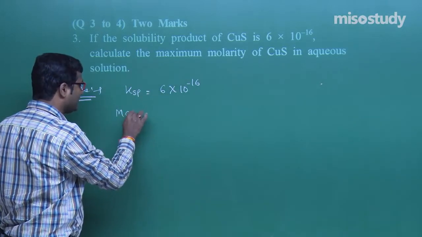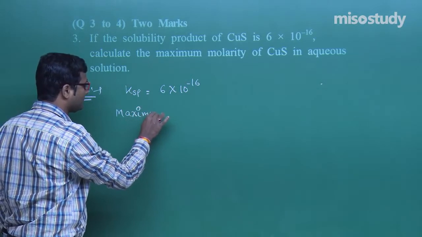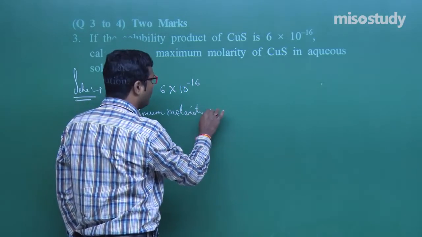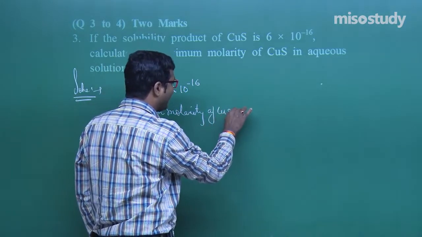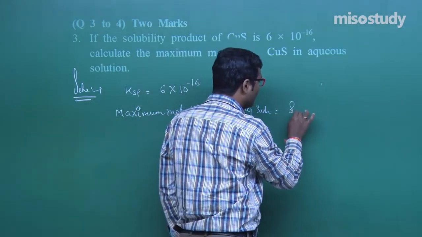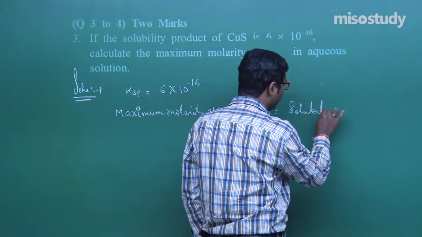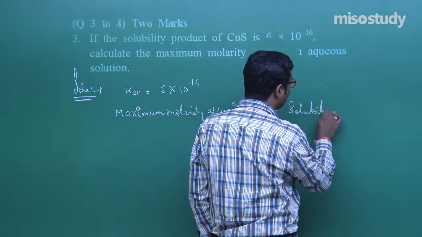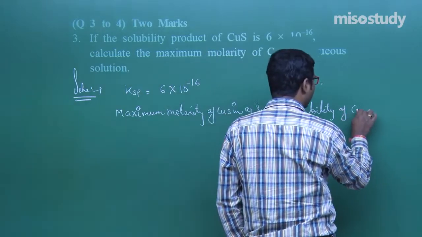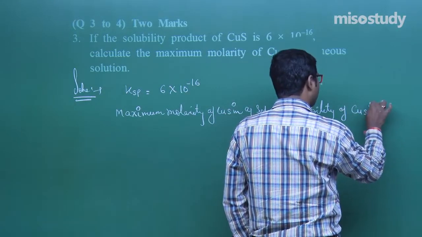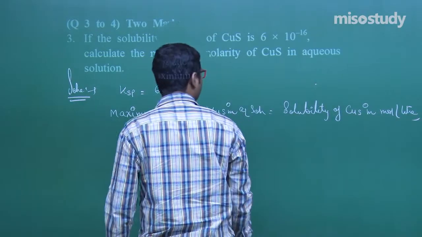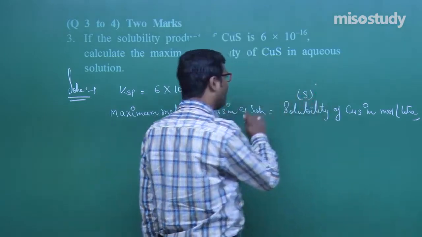The maximum molarity of CuS in aqueous solution is equal to the solubility of CuS in mole per liter. That is, we need to find out the value of S.